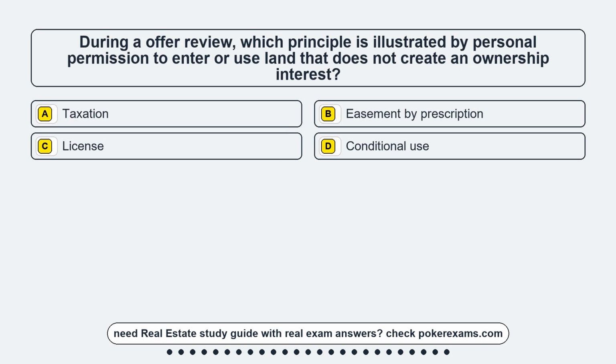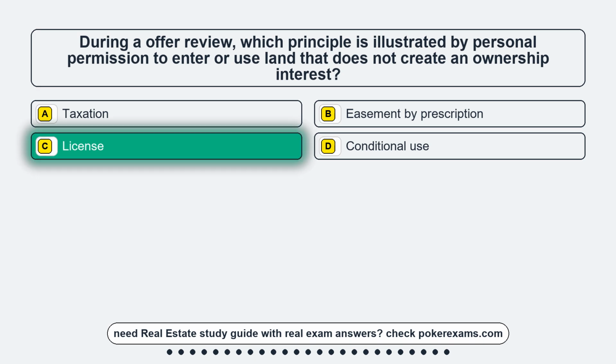Question 2. During an offer review, which principle is illustrated by personal permission to enter or use land that does not create an ownership interest? Option A, taxation. Option B, easement by prescription. Option C, license. Option D, conditional use. The correct answer is option C, license.